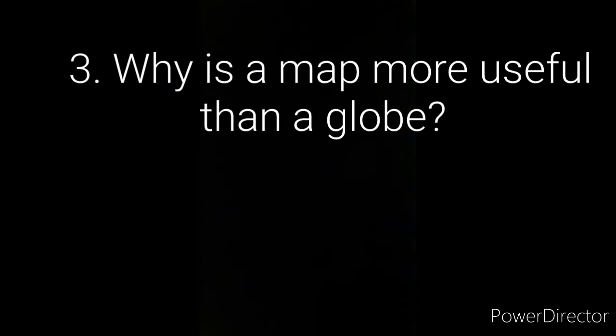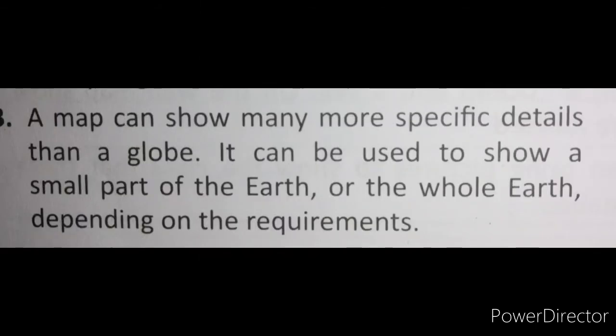Third one, why is a map more useful than a globe? Answer, a map can show many more specific details than a globe. It can be used to show a small part of the earth or the whole earth, depending on the requirements.